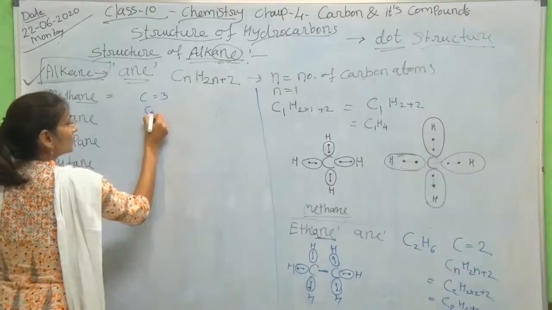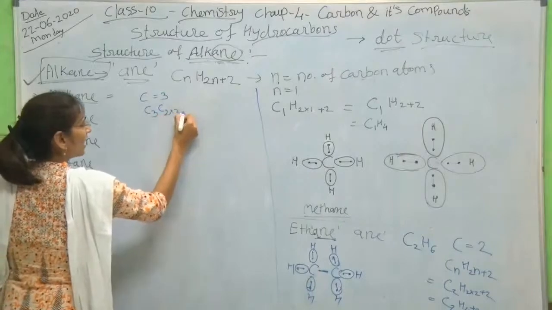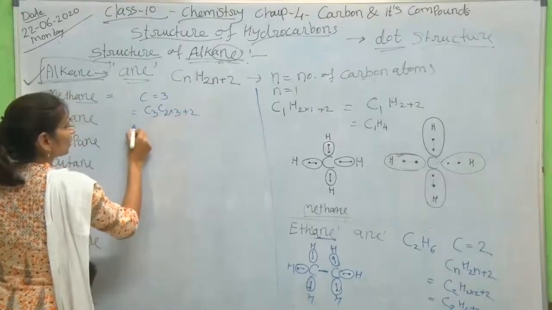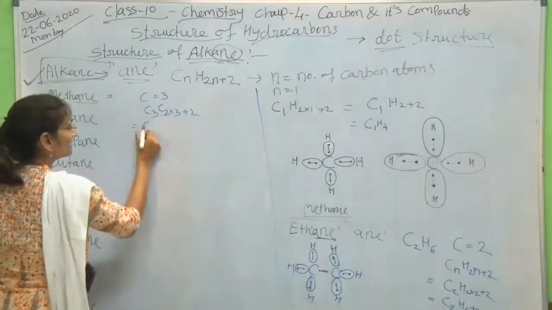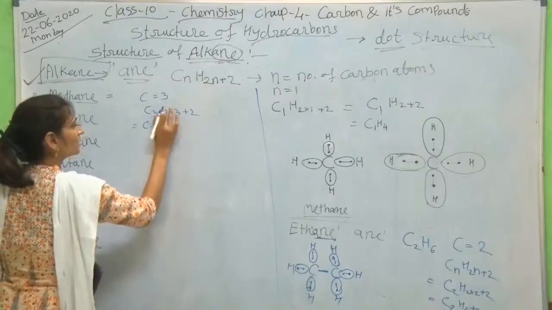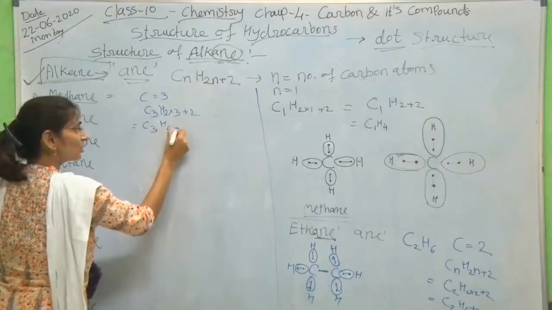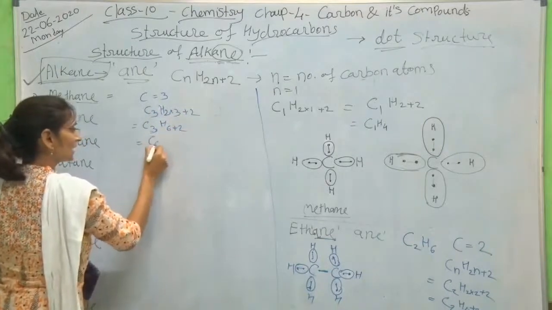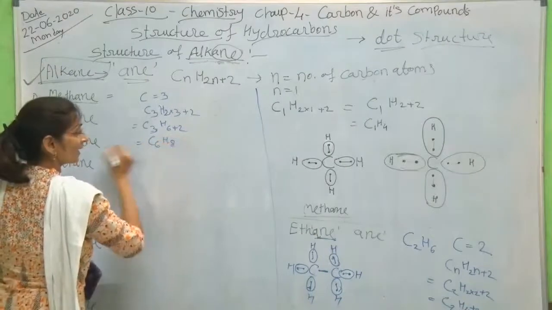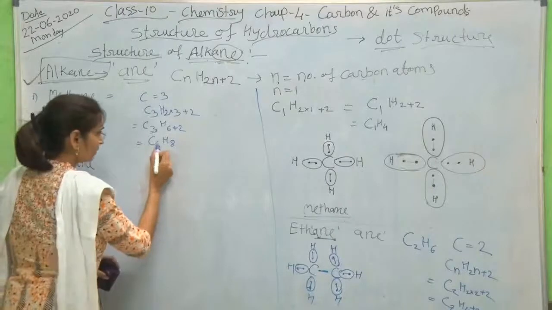Here CnH2n+2 means C3, and hydrogen is 3 into 2, 6, plus 2 again. So C3H8. C3H8 is what we require here.